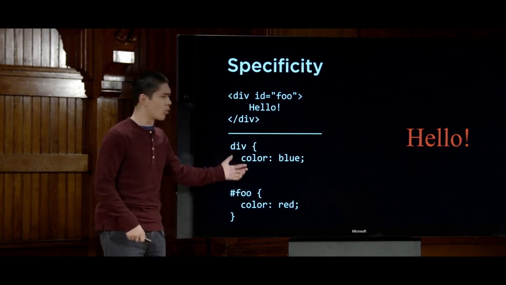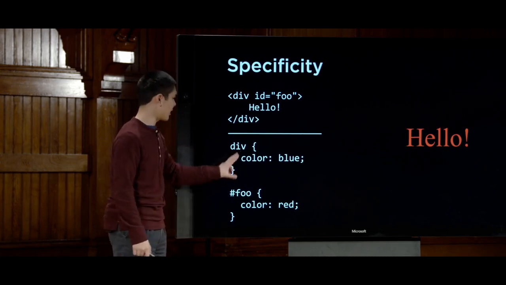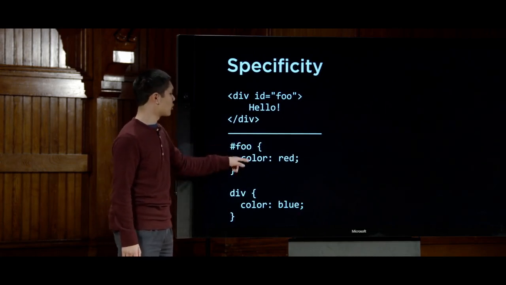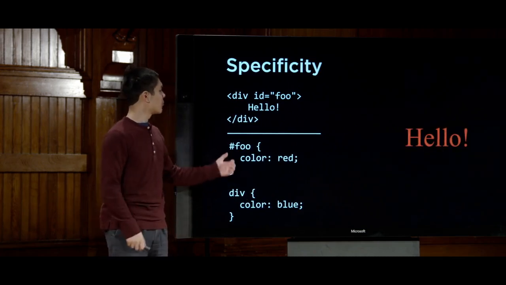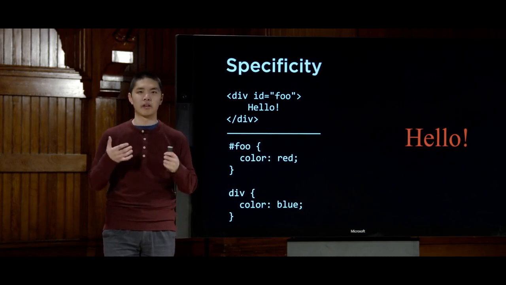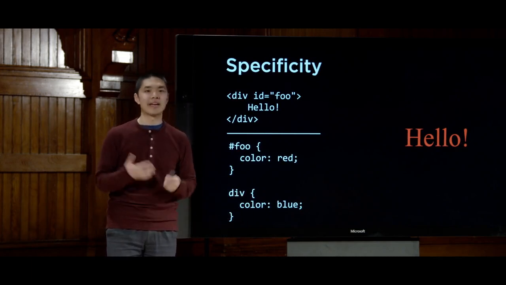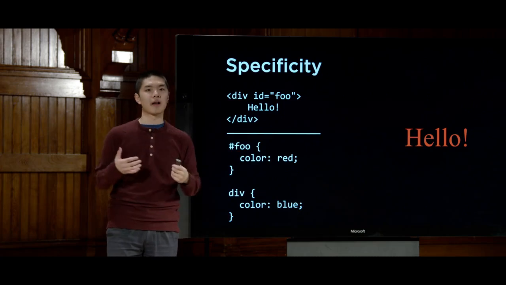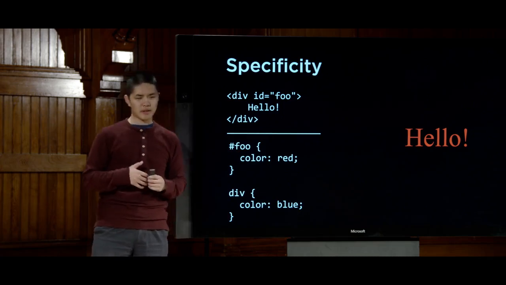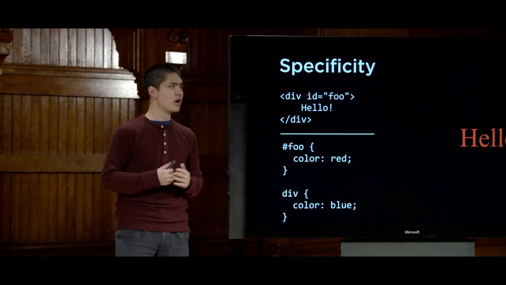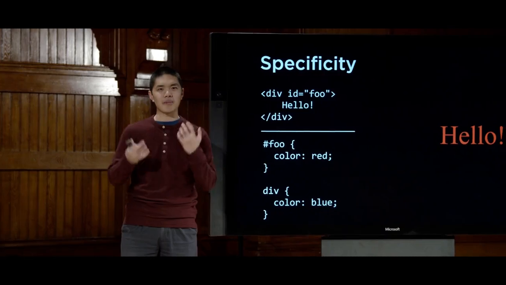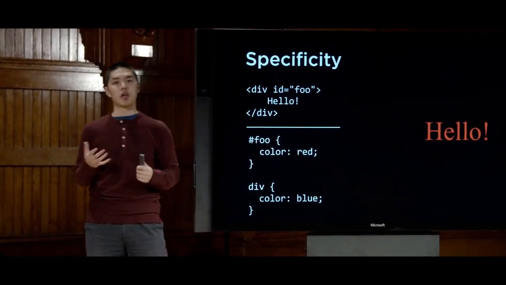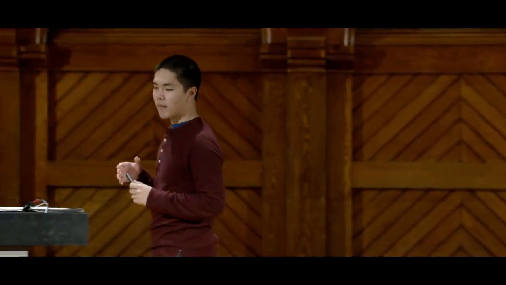And it doesn't matter what order these are in. It's not that the later one takes precedence. If I were to flip these around, where ID of foo, color red comes first, and div, color blue comes after, it's still going to show up as red because this ID selector is more specific than just the name div, which is the name of the HTML element that happens to be there. And so as you start to develop more sophisticated style sheets, you might find that some of your CSS code is going to conflict with each other. That's where it's important to bear in mind how these specificity rules work, to know, as you add style to your elements, how they are actually going to end up showing up.